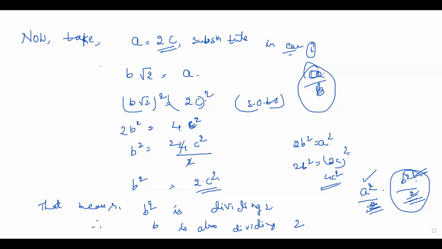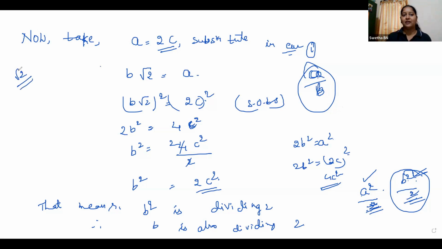Yes, ma'am. Okay, so I told you A and B are co-primes. But here, A square and B square are both divisible by 2. That means they have a common factor other than 1. So our assumption was wrong. That is why root 2 is an irrational number. At last you should write: our assumption was wrong, it is not a rational number, root 2 is an irrational number.